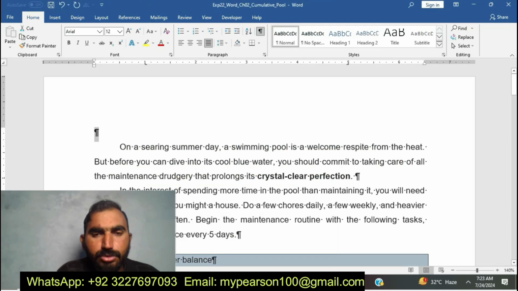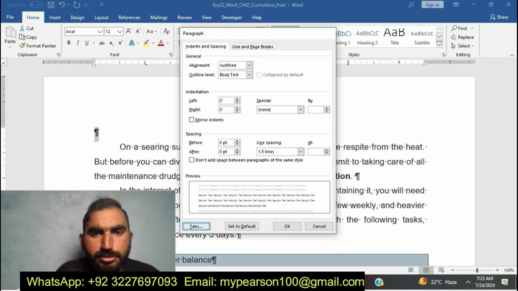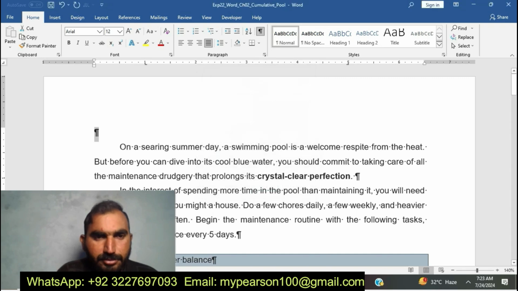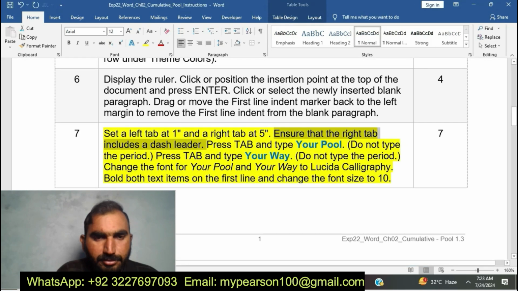Ensure the right tab is included. I am going to complete step number 7 of EXP22 Word Chapter 2 Commutative Pool.